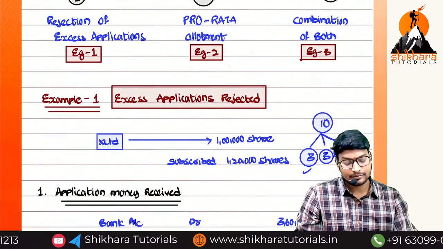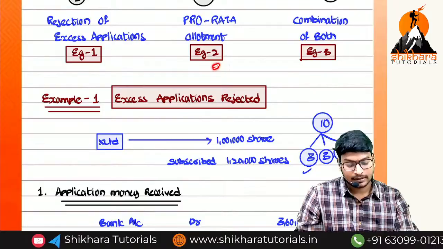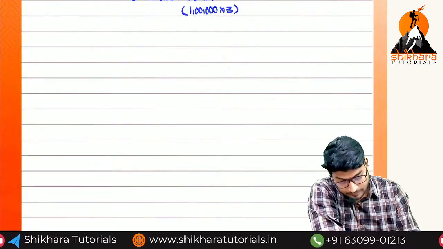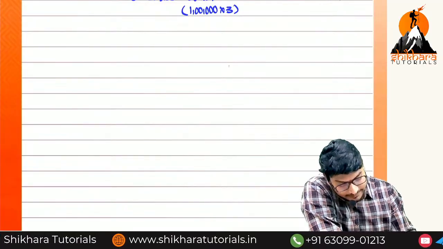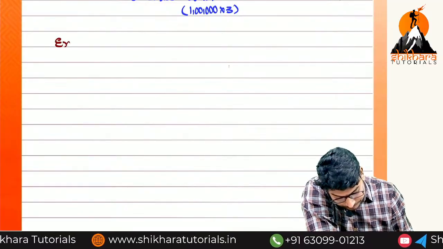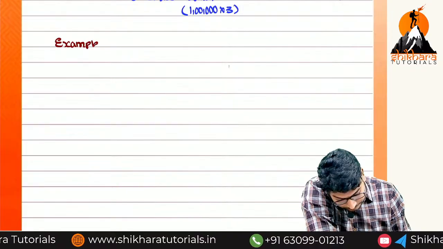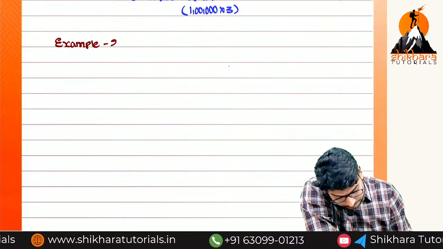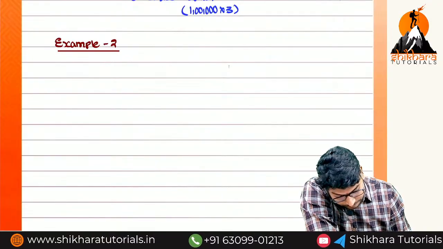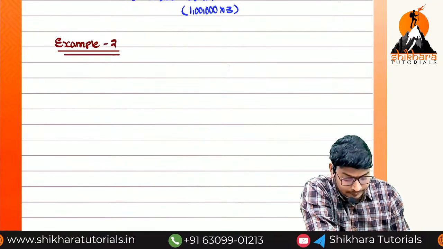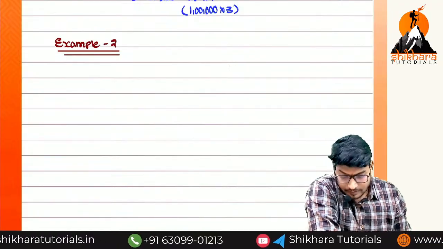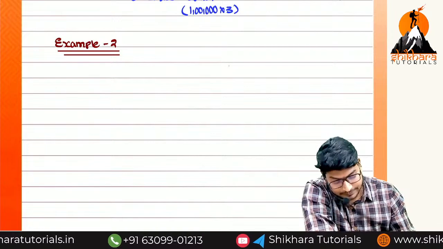No. This is example number 1 or 2, ma? 1. And we are going to see what, ma? Example number 2. So keep the heading example number 2. Pro rata allotment.